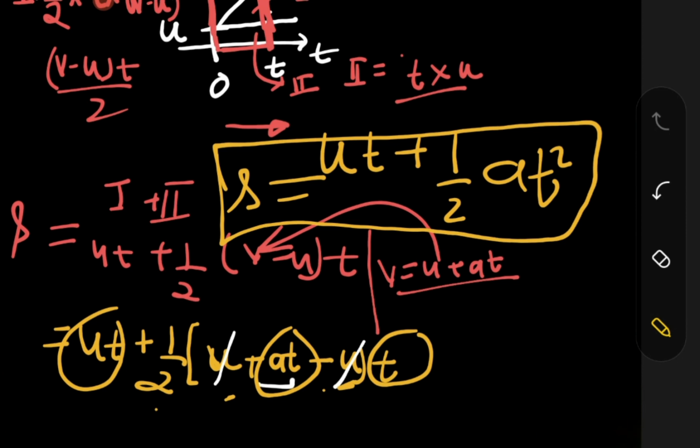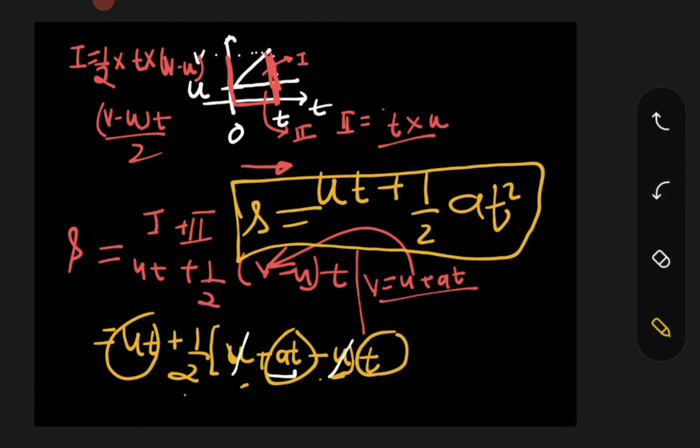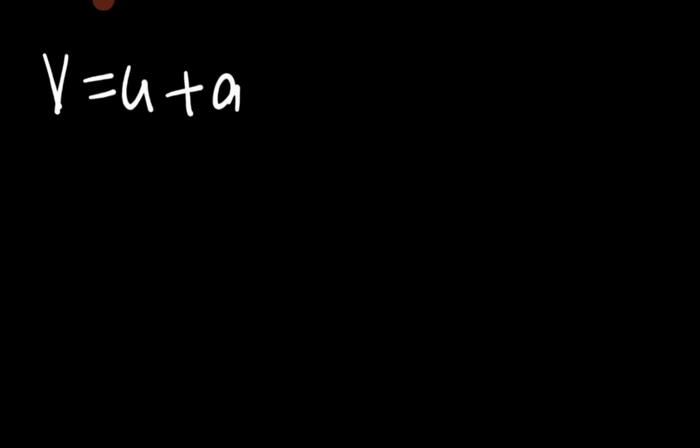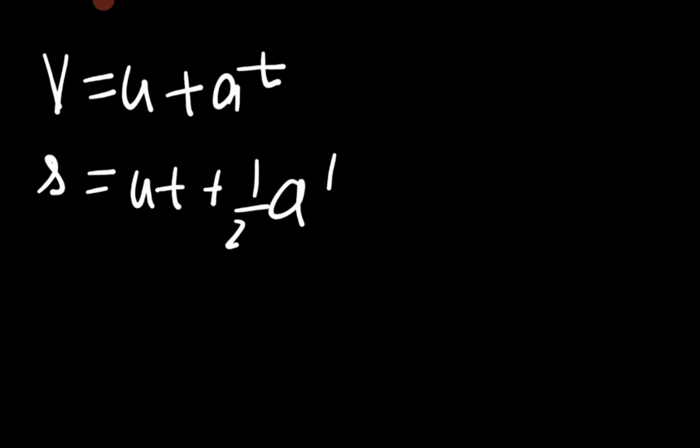Now coming to the third equation of motion, we have the first equation as v is equal to u plus at. Very good. We have the second equation as s is equal to ut plus half at square, which is again a very good thing. But in these two equations, there is a problem. We are just dependent on the time variable. What if I don't have the time? I have velocity, I have displacement, I have acceleration, but I don't have the time. So what? I am not going to be able to use my equation.